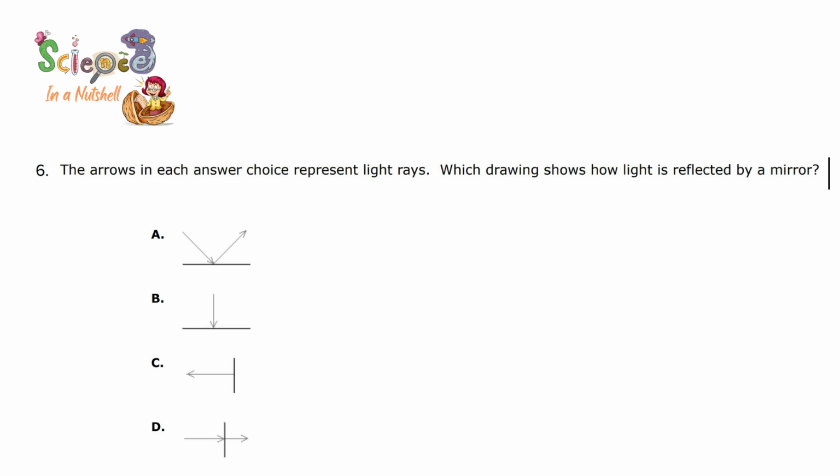If you can see here, we need to search for the one where the light ray falling makes an angle with the surface equal to the angle of reflection. That represents light reflection on a mirror, because it will reflect in one direction and the angle of light falling on the mirror will be equal to the angle of light reflection. And the only drawing here that shows us this will be number A. That's right.